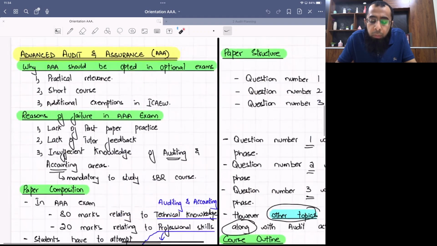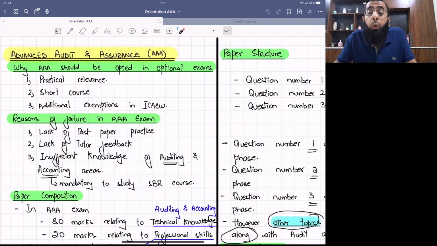The first thing which we discussed in our previous class was why students should opt for this exam in the optional exams of ACCA. The first reason for opting for Advanced Audit and Assurance was its practical relevance to your job. Once you are done with ACCA and when you go for a job, either you go to an audit firm or you go to the corporate sector, your knowledge of auditing will be very relevant.